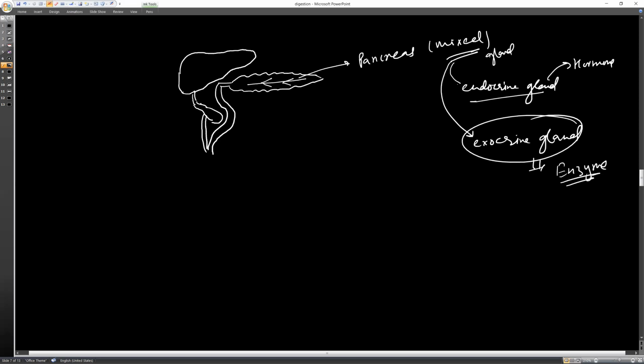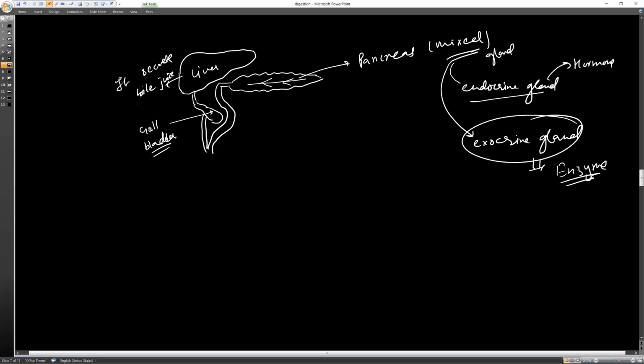Now, this is the liver, this is the pancreas, and this is the gallbladder. The secretion of the liver, that is bile juice, is temporarily stored in the gallbladder.